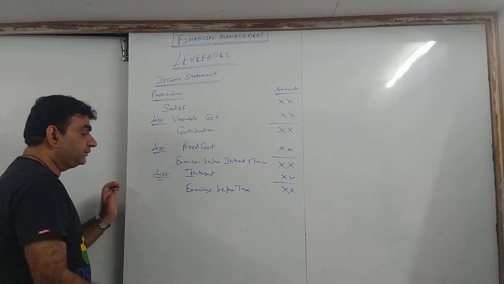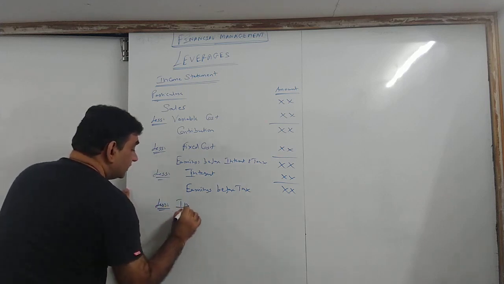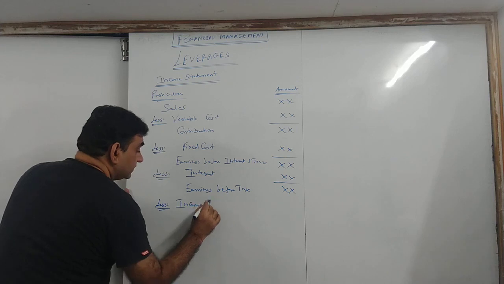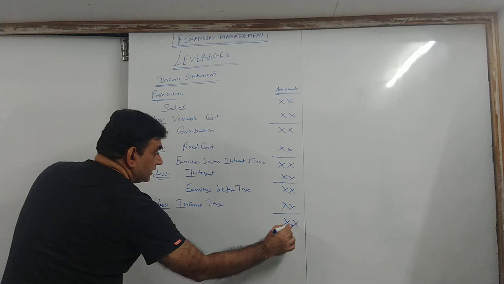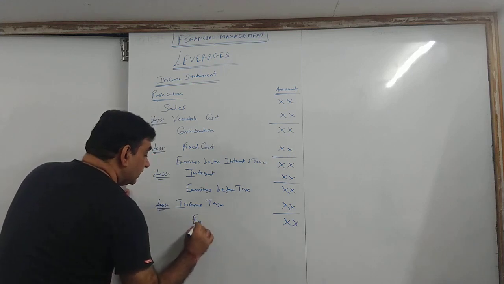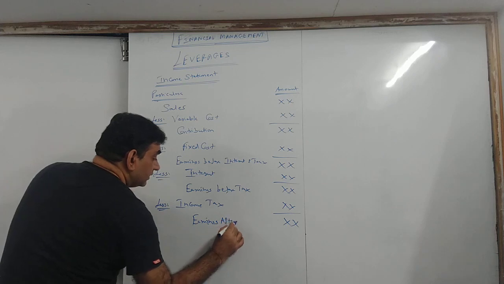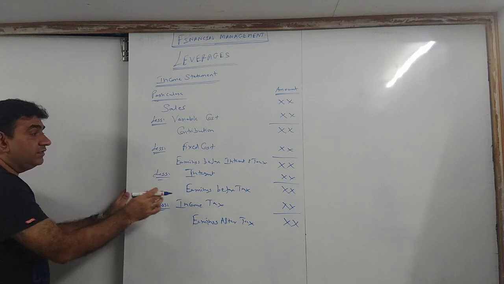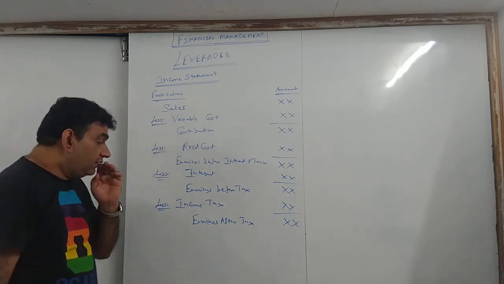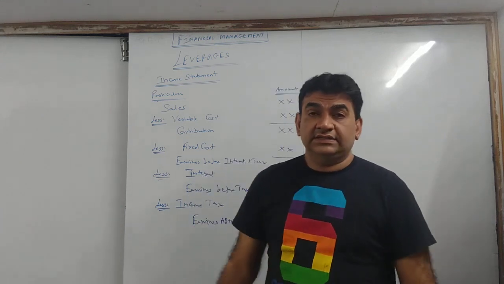From this we will deduct income tax, and after deducting income tax, the answer you get will be your earnings after tax. Of course, for leverage I need only earnings before tax.